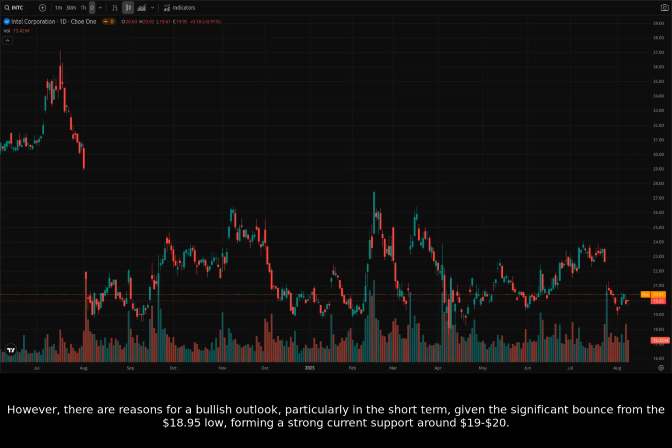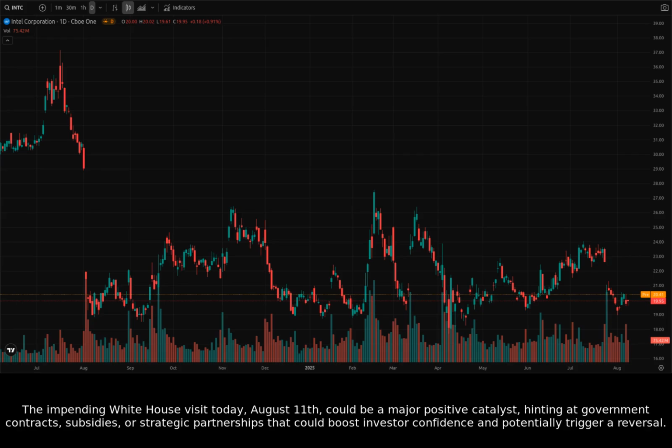However, there are reasons for a bullish outlook, particularly in the short term, given the significant bounce from the $18.95 low, forming a strong current support around $19 to $20. The impending White House visit today, August 11th, could be a major positive catalyst, hinting at government contracts, subsidies, or strategic partnerships that could boost investor confidence and potentially trigger a reversal.